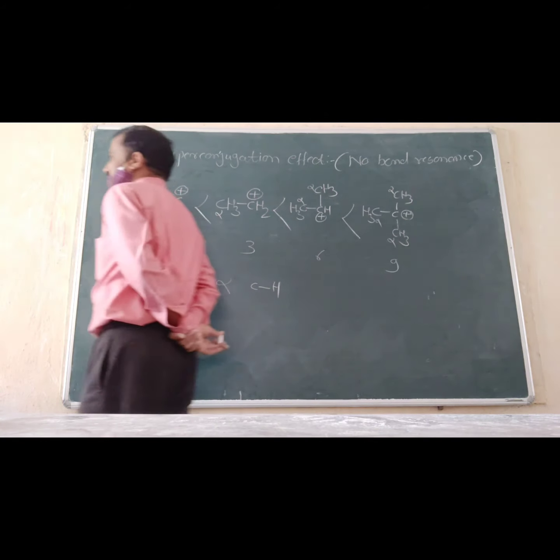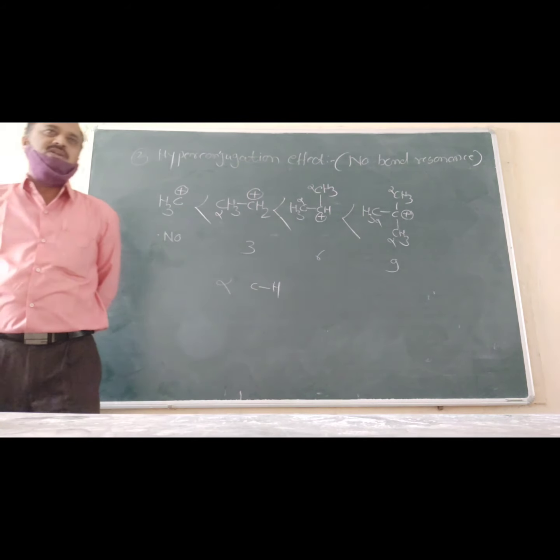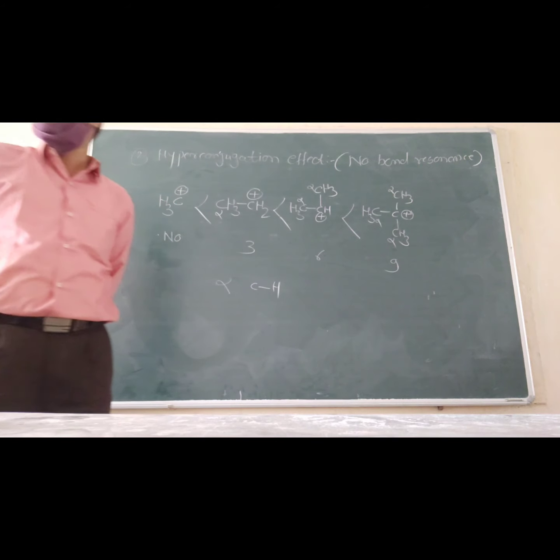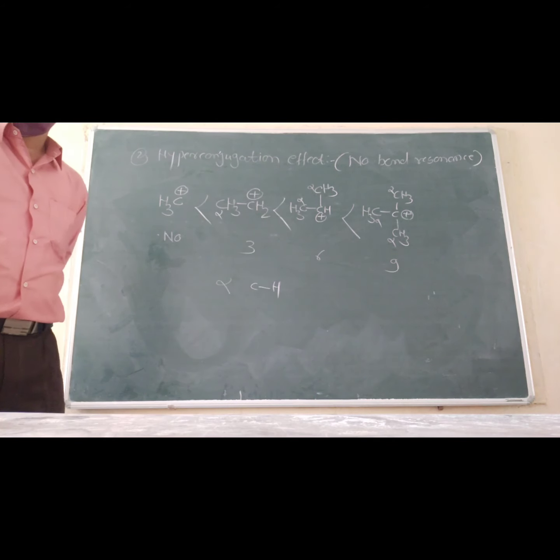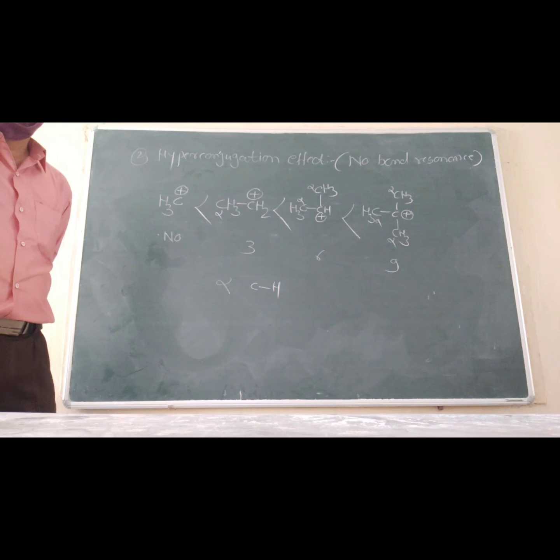Write in bracket: no bond resonance effect.